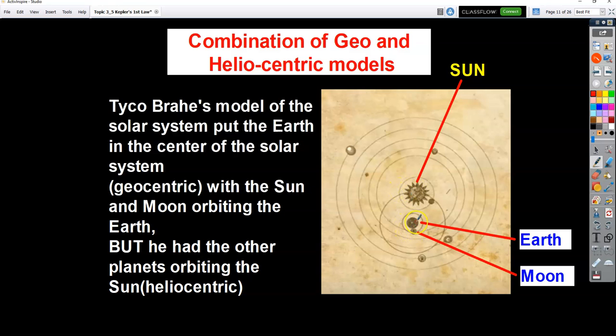Here's the Earth, with the sun and the moon going around us. So here's the moon going around us. Here's the sun going around us. But he then had all the other planets, Mercury, Venus, etc., going around the sun. So it was kind of a combo thing. He had a little bit of helio and a little bit of geo. So he had the sun and the moon going around us, but then he had all the other planets going around the sun. So he put both models together, which again isn't the correct model.